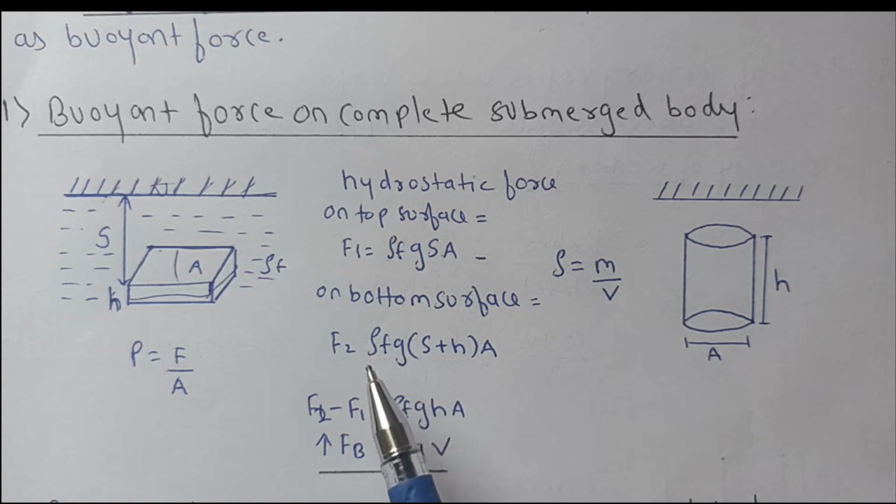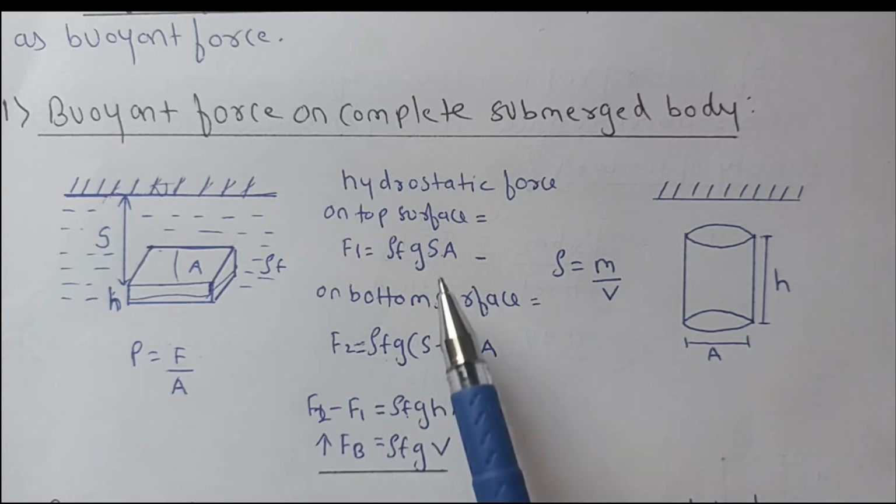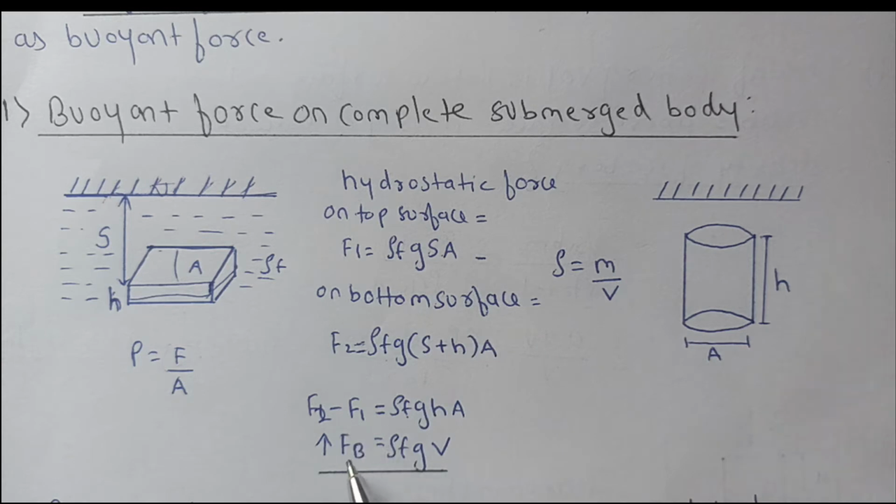Now this hydrostatic force F2 is more than F1. Okay, so subtracting F2 minus F1, the subtraction becomes rho f g multiplied by h into a. So this s gets cancelled. Now this is your buoyant force, that is Fb is equal to rho of fluid into g. Now h a is volume, thickness multiplied by area is volume. So this is the buoyant force equation, rho of fluid into g into v. This is equal to the weight of fluid displaced by the body.